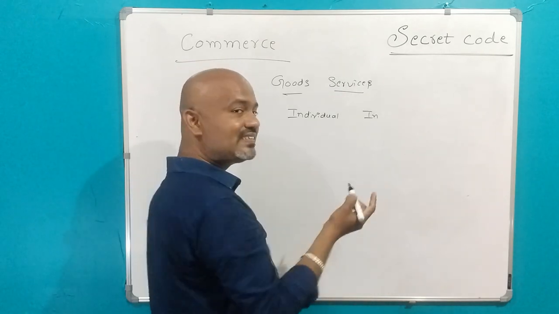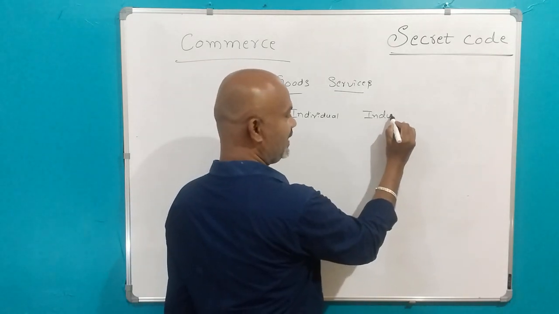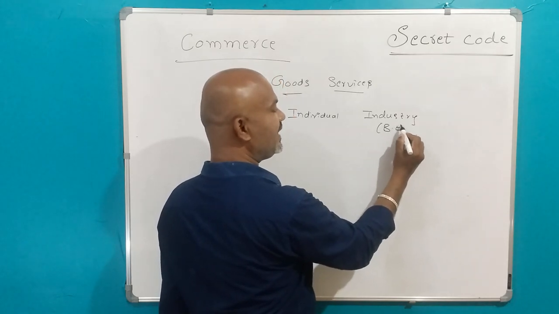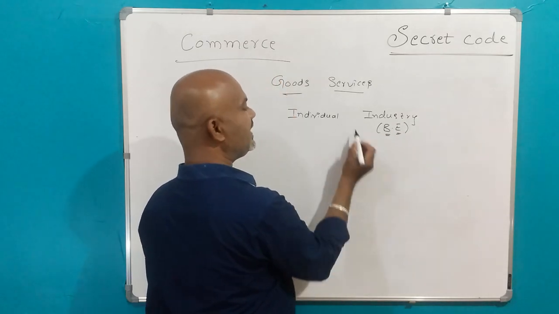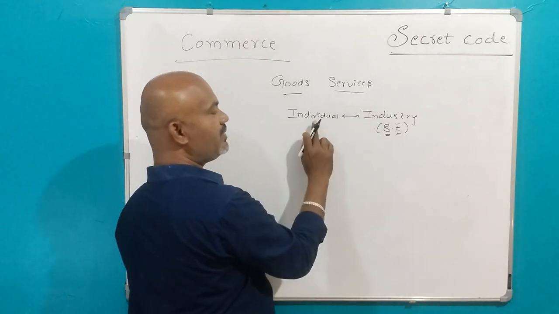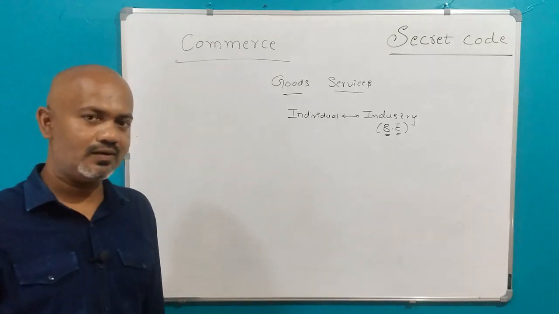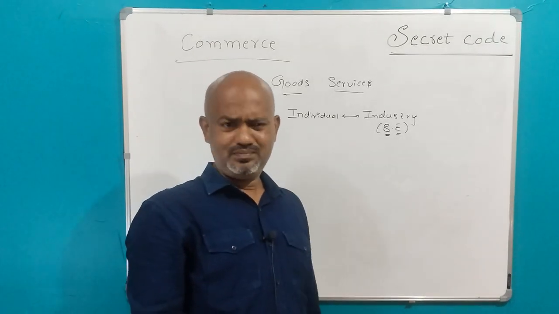and business entity or industry, we can call it. Okay, or business entity. Okay, it is the relation between individual and business entity regarding goods and services. That is what is called commerce.